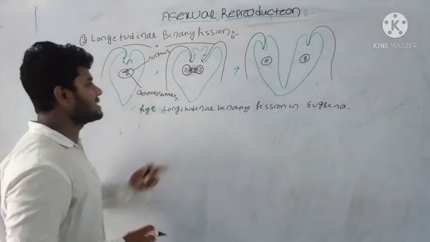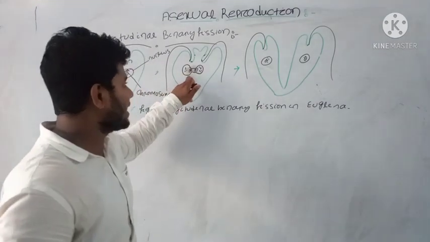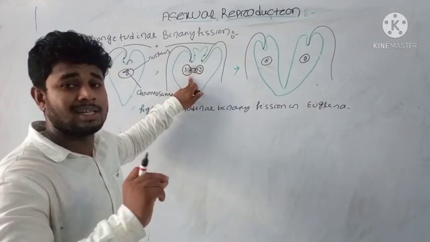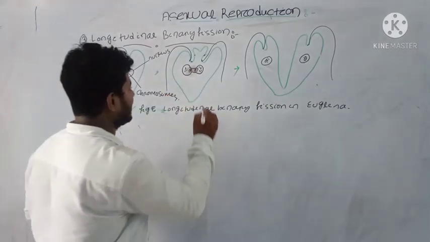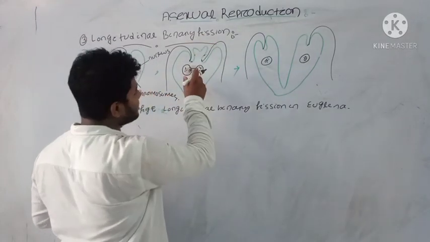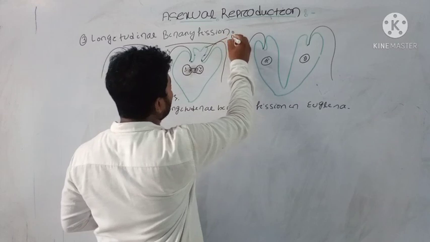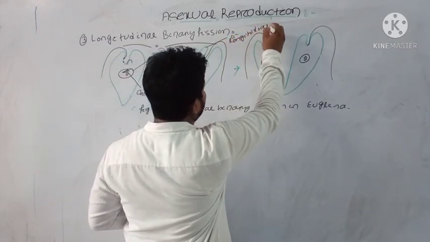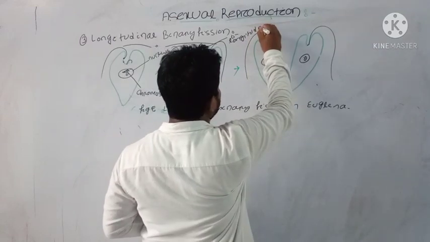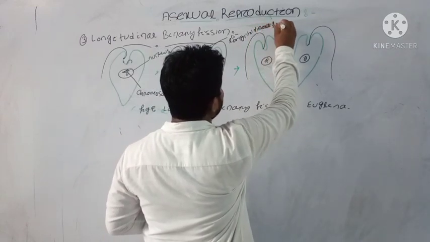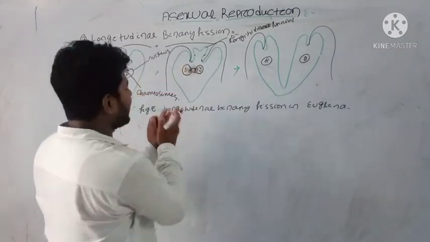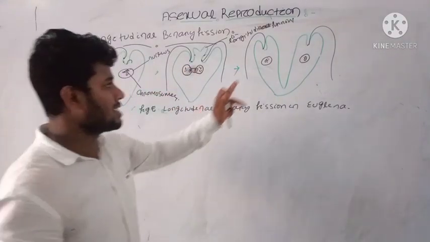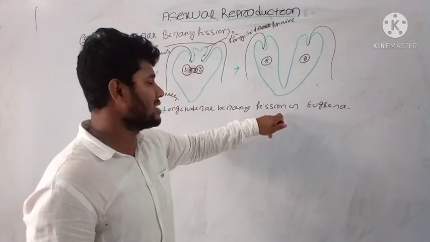Initially the nucleus divides. You can see a constriction arises in the nucleus, and the nuclear content is doubled. Here a longitudinal furrow arises that separates the long axis of the euglena into two equal parts. That's why the division is longitudinal in structure.